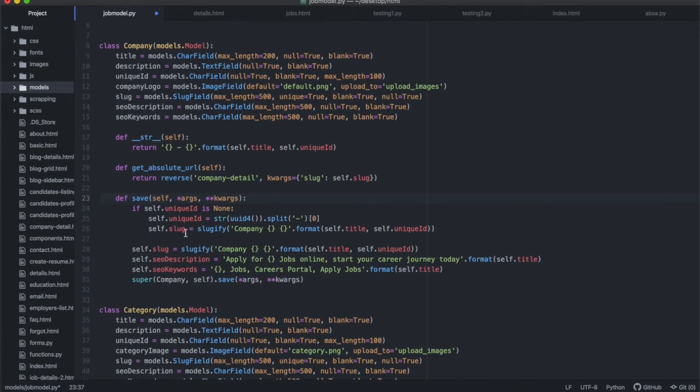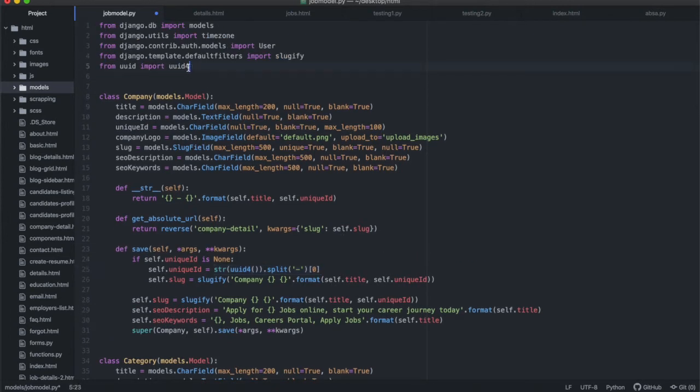And we are able to do other things in there. For example, specify our unique ID so that every time you save it, if the unique ID has not been specified, which the first time you save it would not exist, we'll be able to actually calculate it from the UID, which will be imported at the top there.